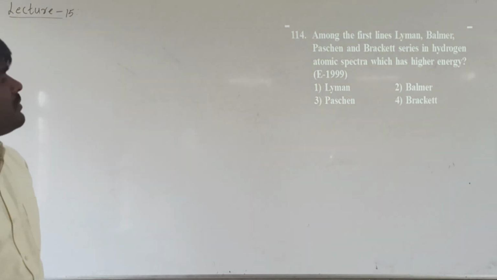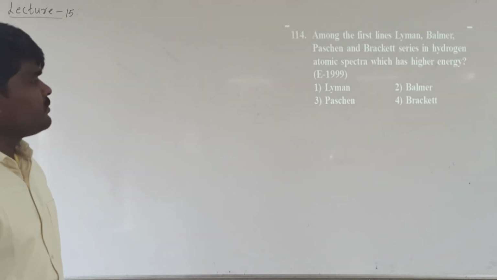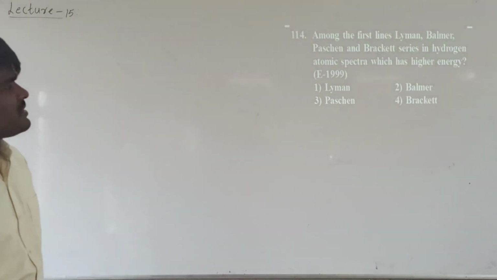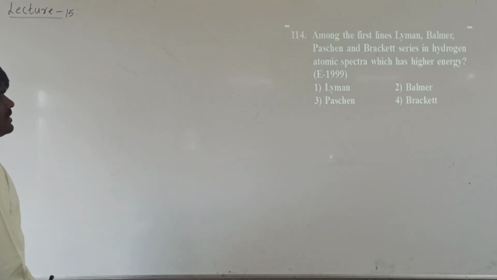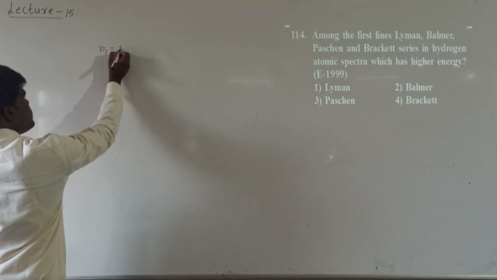Among the first lines of the Lyman, Balmer, Paschen and Brackett series in the hydrogen atomic spectrum, which has higher energy? This is also a similar sort of question. I have just explained what is meant by the Lyman series, Balmer series, Paschen series and Brackett series. Suppose electrons come from a higher energy level to the first energy level, we call it